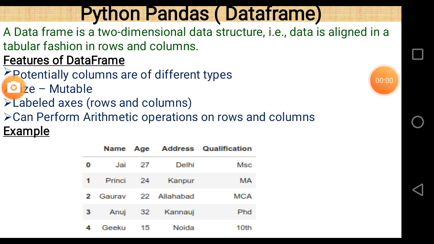Hello IP students. Today our topic is Python pandas, and in this topic we discuss data frame. This is Python pandas part 2. So the first question is, what is a data frame?